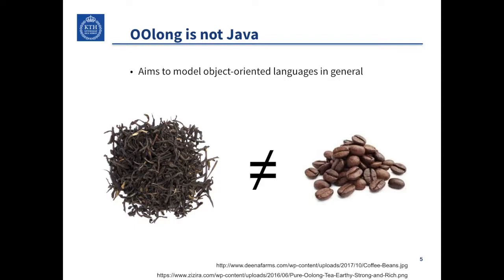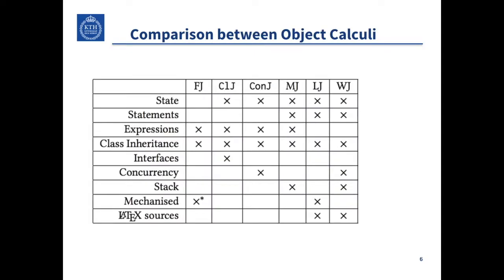But before we go into the specifics, we should ask ourselves the question, if there are already so many object calculi, do we really need another one? Well, it turns out, if we look at the features of the calculi presented before, they actually aim to model slightly different things and have different focuses.